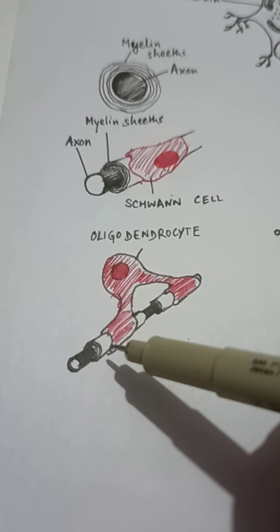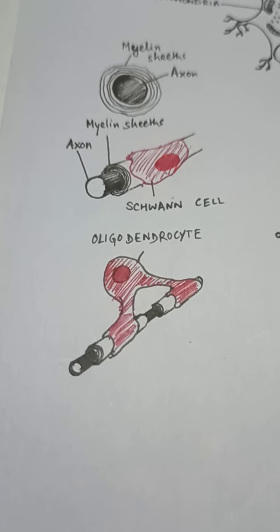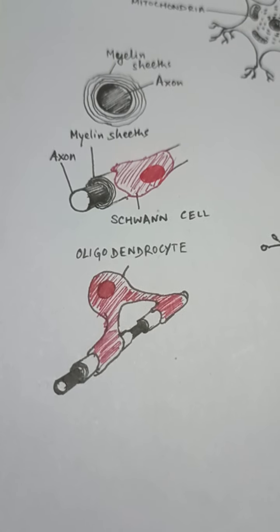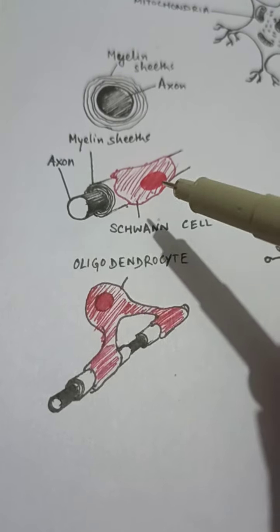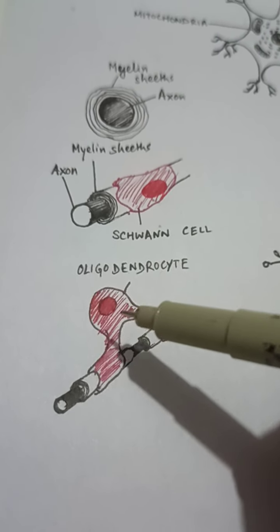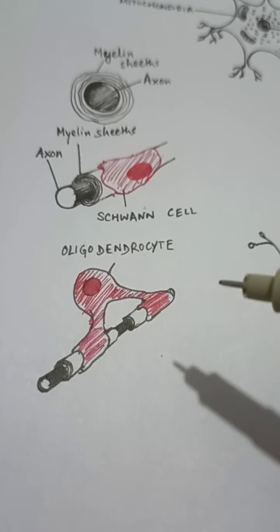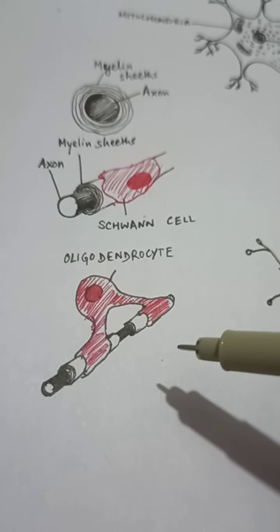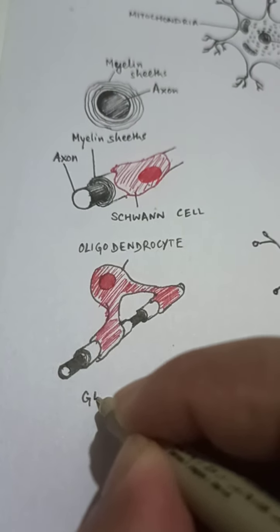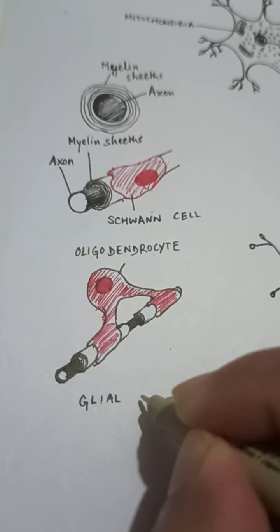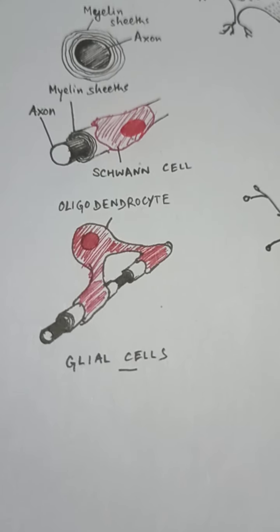Now this type of protection is given by the myelin sheath, but the myelin sheath needs to be produced, synthesized right there by another cell, because the neuron is not capable of making that. That's why we find these specific types of cells, the Schwann cells or the oligodendrocytes, linked with the neurons, responsible for production of the myelin sheath on top of the axon layer. And these types of cells are known as the glial cells, or sometimes they are called the neuroglia.